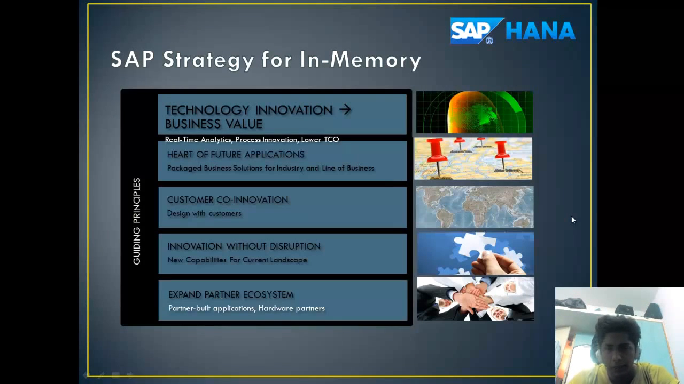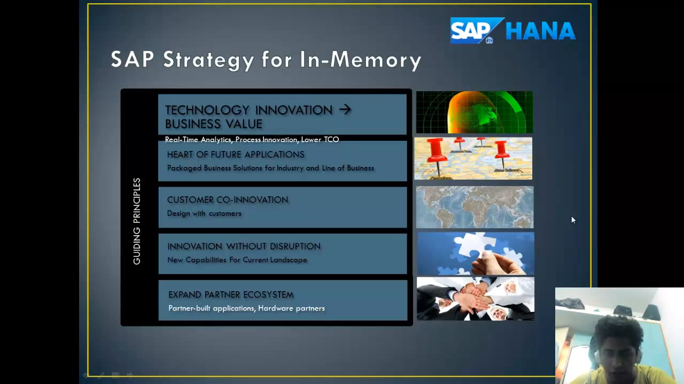Let's now discuss the SAP strategy for in-memory computing. The slide here shows the guiding principles of SAP's in-memory computing. HANA for SAP is not only technology innovation, but it also adds business value to the system. It's real-time analytics and process innovation, which lowers the TCO. Heart of future applications: the SAP HANA in-memory system becomes the heart of the future applications, packaged business solutions for industry and line of business.